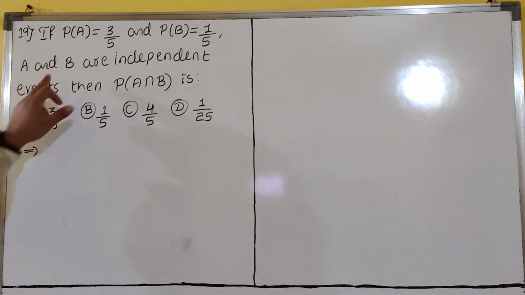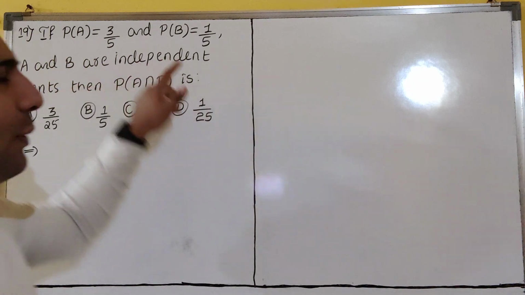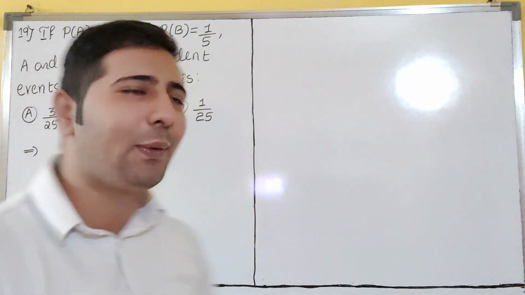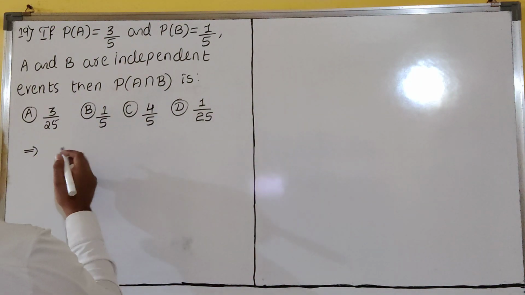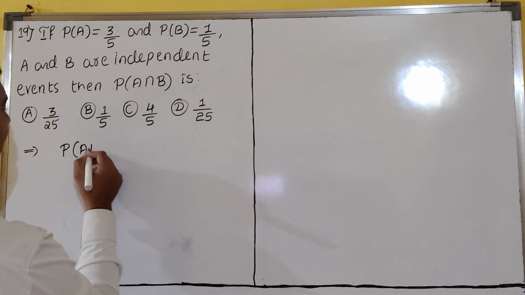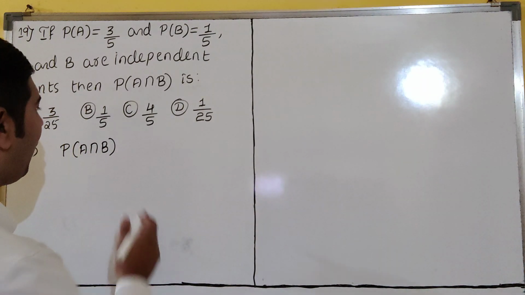So now see here, what is mainly important? This line. A and B are what? Independent events. Independent events means what? And I have to find this one. Independent events we have just now discussed. So P of A intersection B is what? What is the formula? This was one of the objectives now.